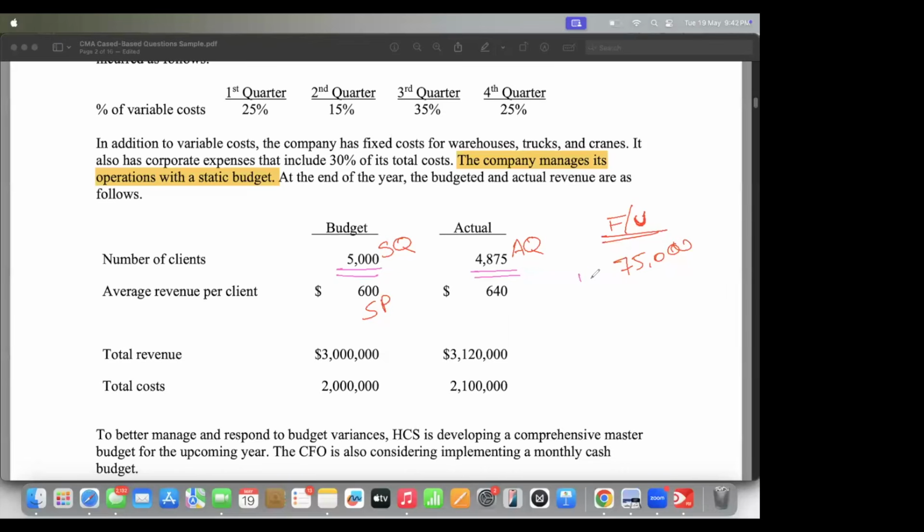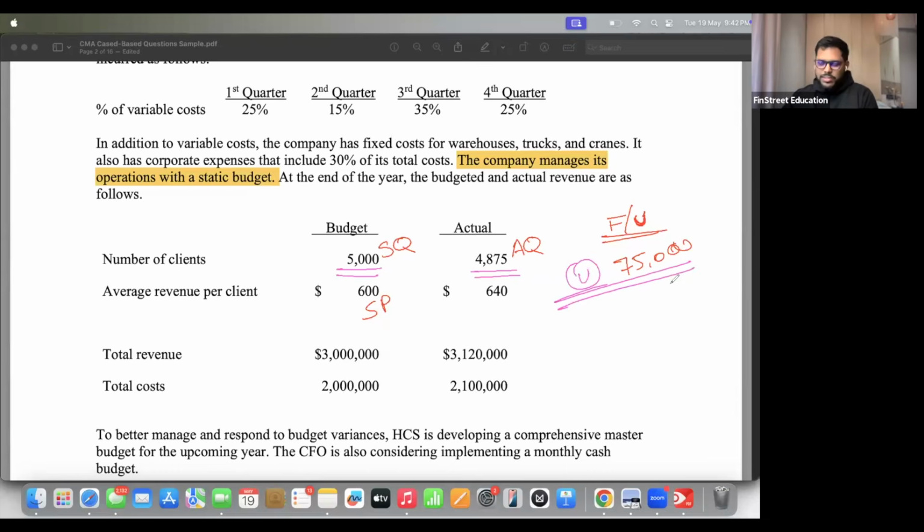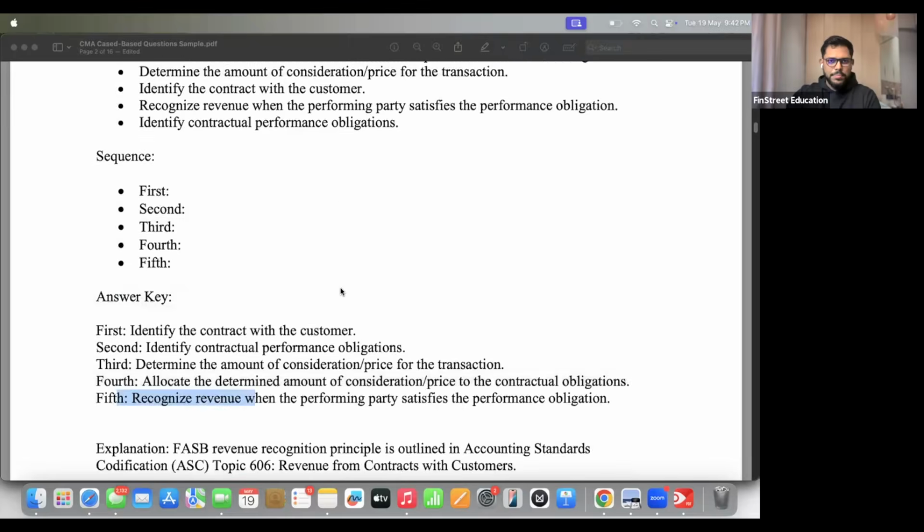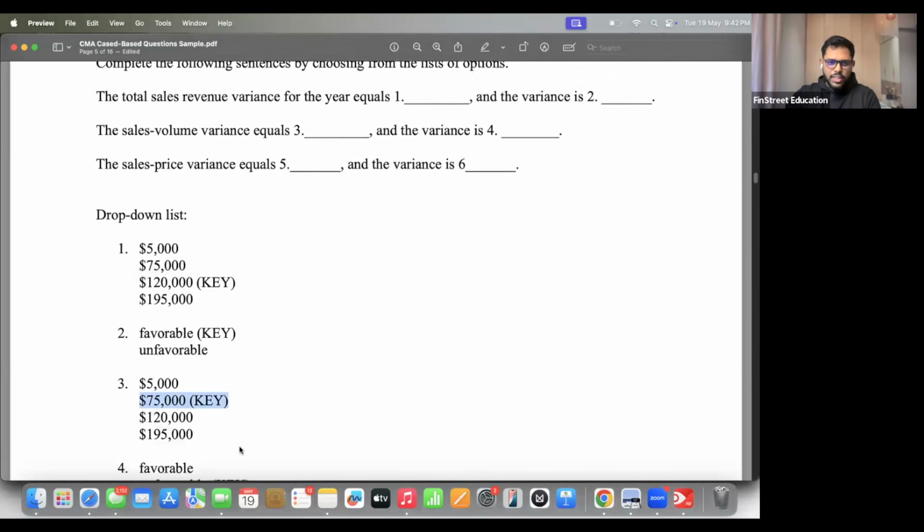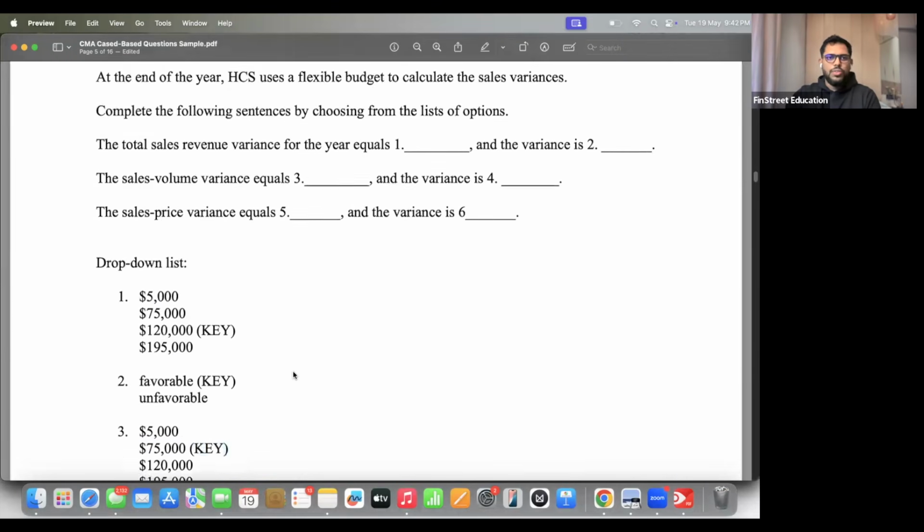Bad. Bad, exactly. So that's why unfavorable. The performance is poor. That's why unfavorable 75,000. Let's see. Correct. 75,000 is correct. Unfavorable. Chalo. Last question now.